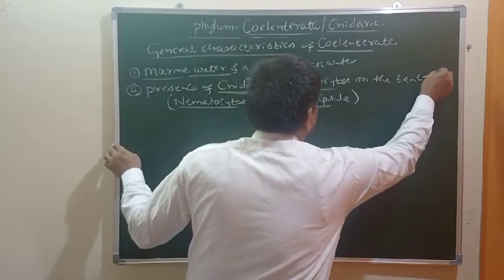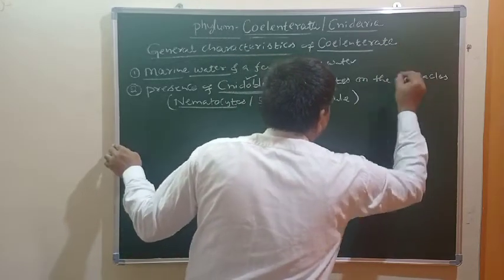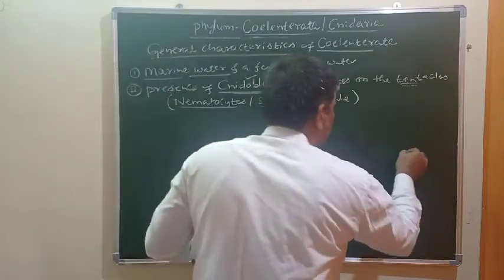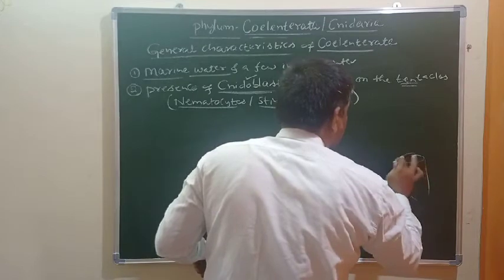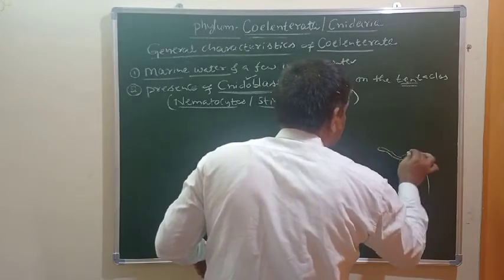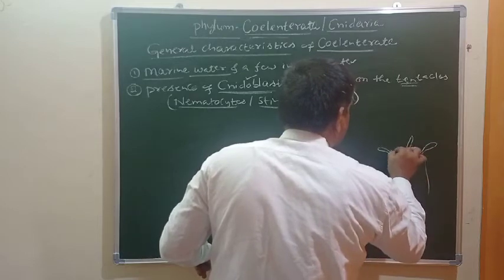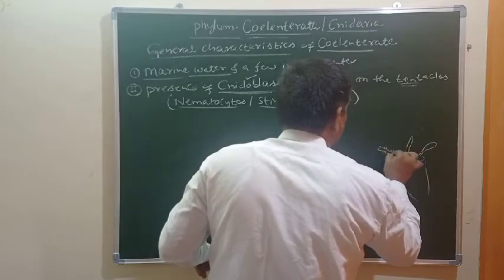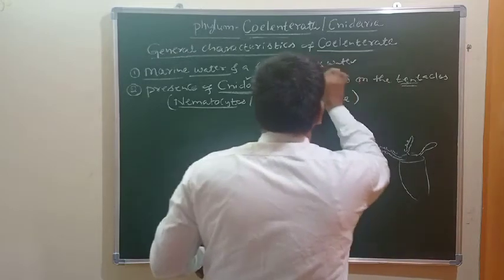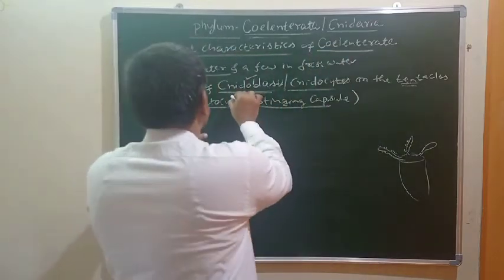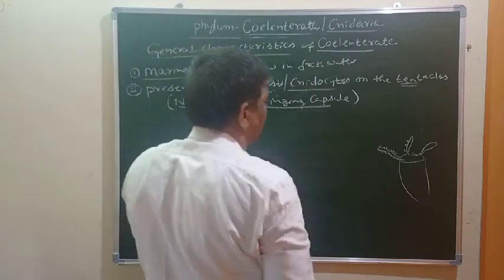These organisms have tentacles, and the neuroblasts or neurocytes are present on these tentacles as well as on the surface of the body. These neuroblasts or neurocytes contain nematocytes or stinging capsules.